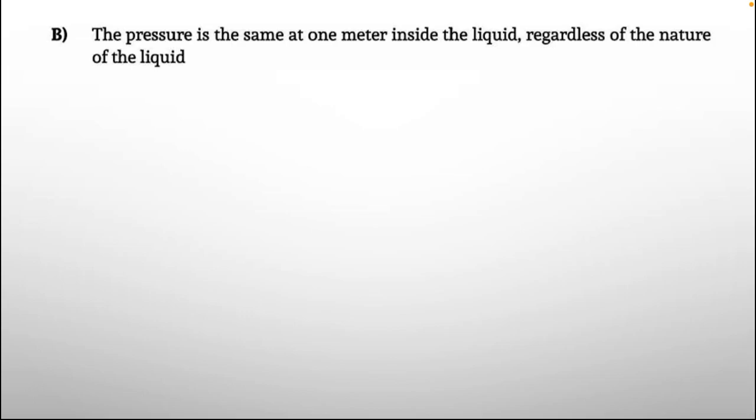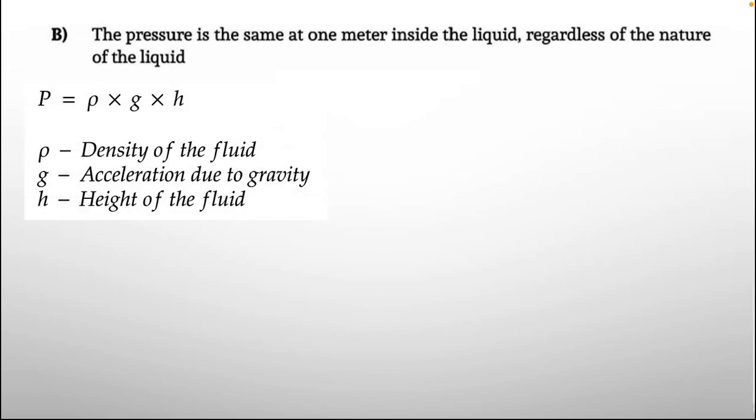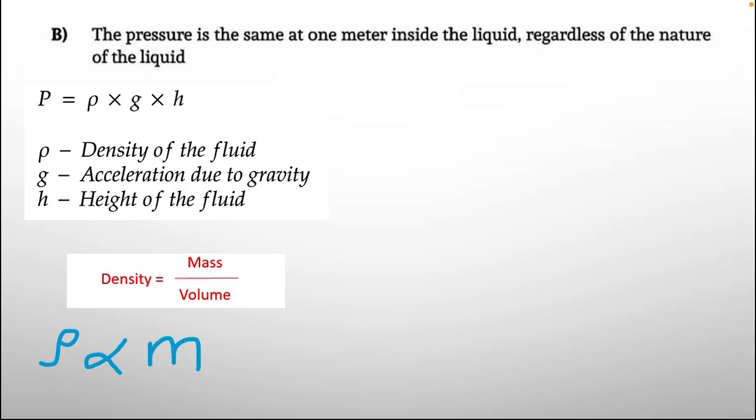Moving on, option number B. The pressure is the same at 1 meter inside the liquid regardless of the nature of the liquid. According to that formula, we are using the previous one, rho g h. Here density equals mass over volume, and density is directly proportional to the mass.